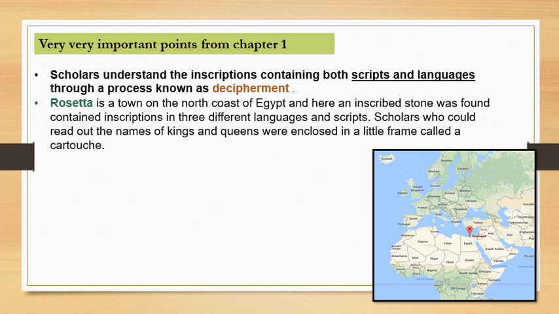Decipherment means that the inscriptions or the written text from the historical evidence which we collect are in languages that are actually unknown to us. So when we try to read those languages based on certain techniques, that process is called the process of decipherment. Another important thing is that Rosetta is a town on the north coast of Egypt.